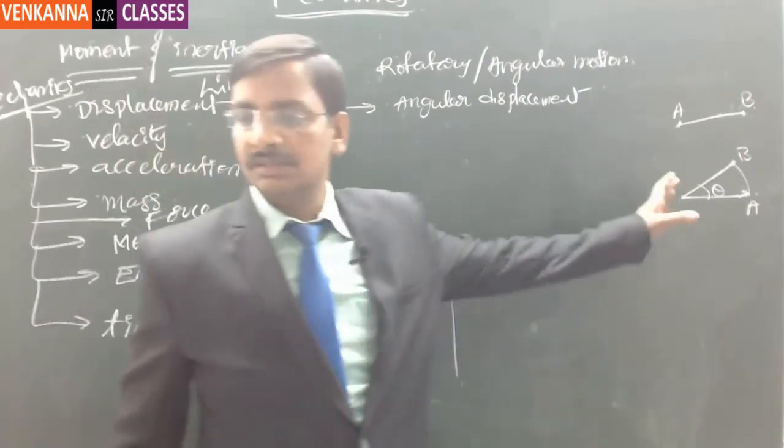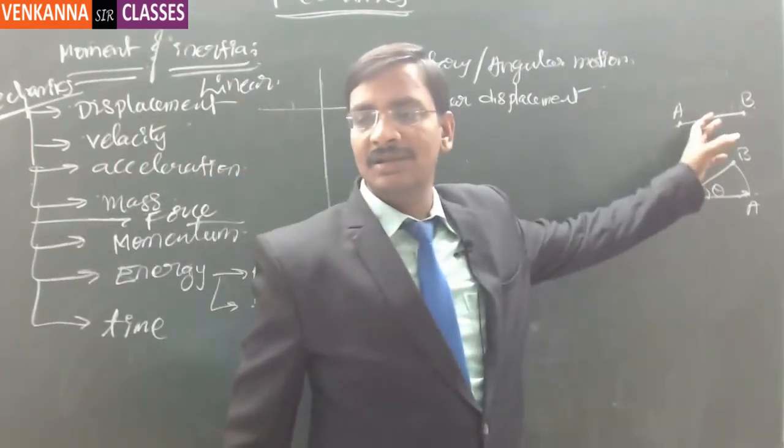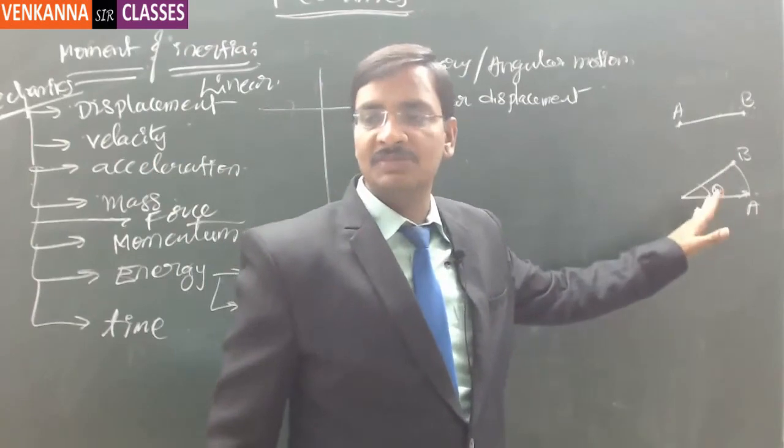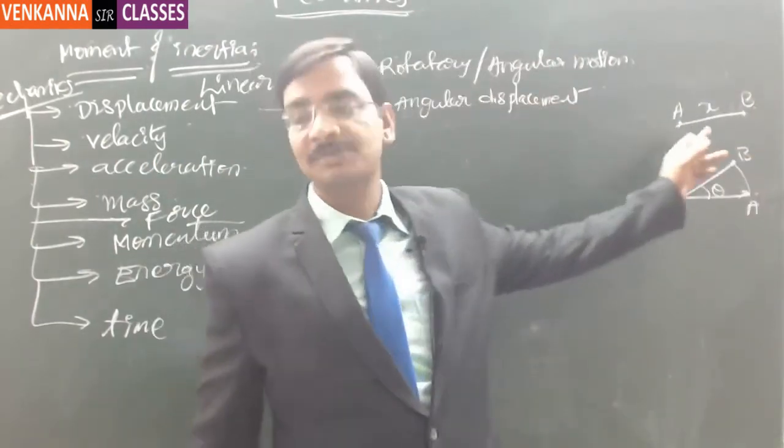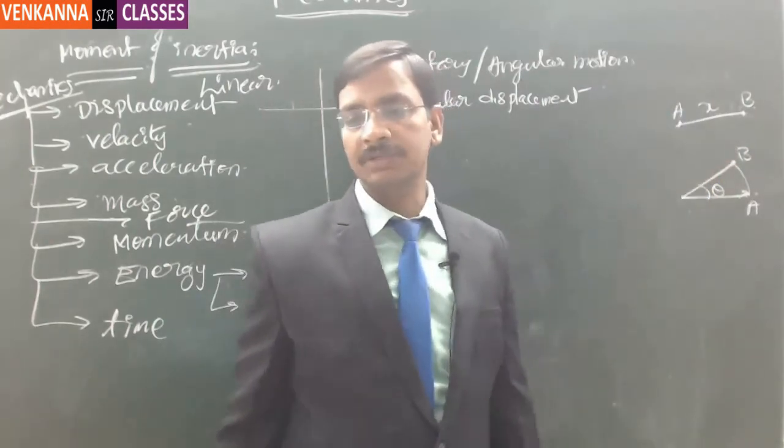So this is the angular displacement, and this is the linear displacement. It is having an angular displacement of theta and, sorry, this is having a linear displacement of x. This is how we will be representing.